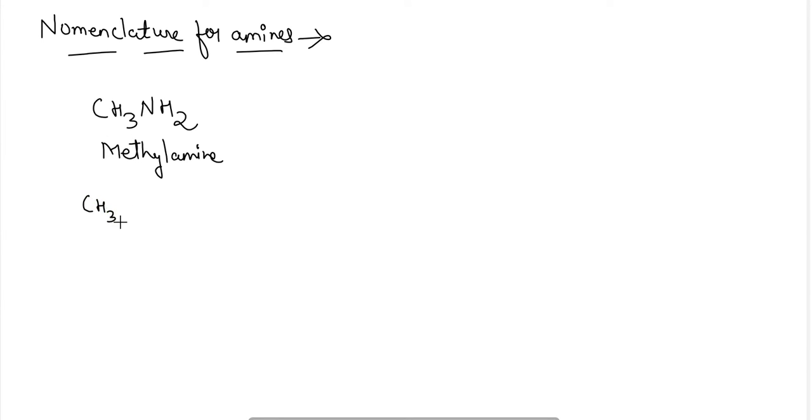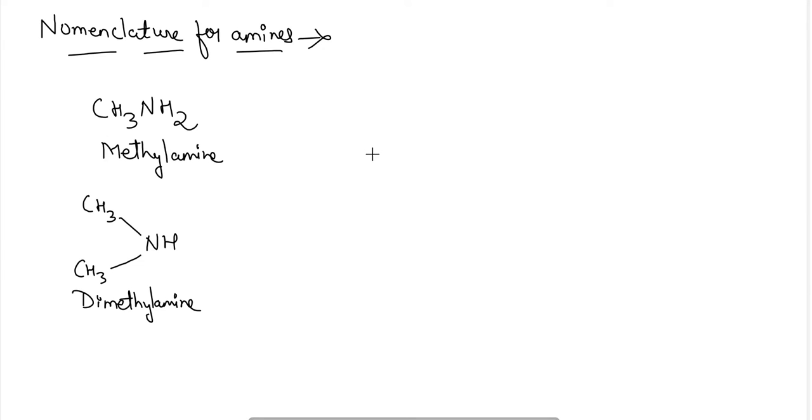If two methyl groups are attached, then it will be dimethylamine. If three groups are attached, then it will be trimethylamine or triethylamine. This can be the name of the compound there.